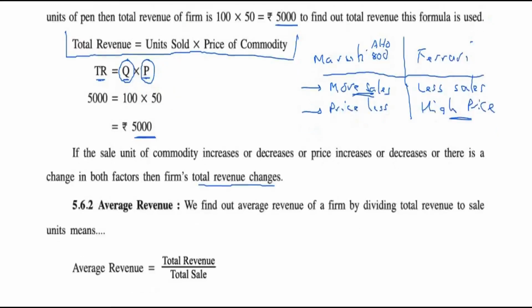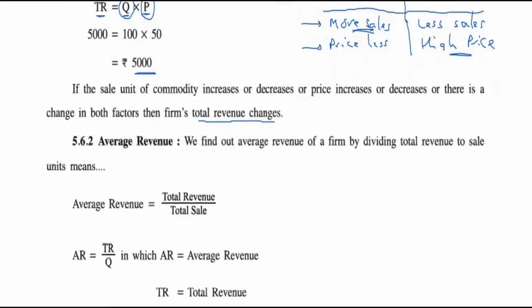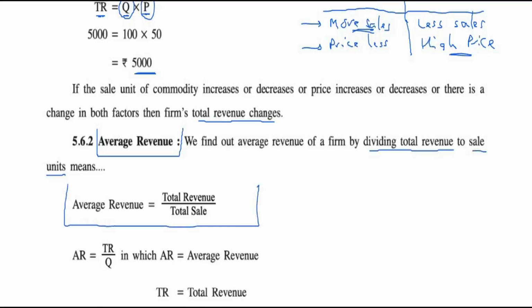Now average revenue is very simple. We find the average revenue by dividing total revenue by total sales. So average revenue is total revenue upon total sales.